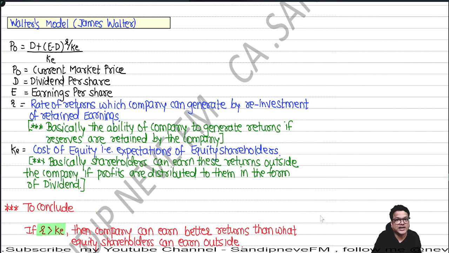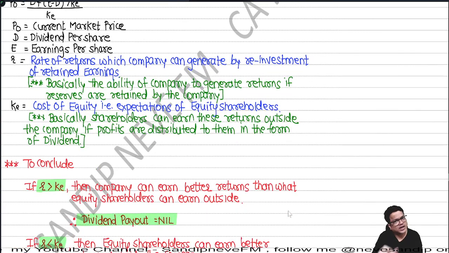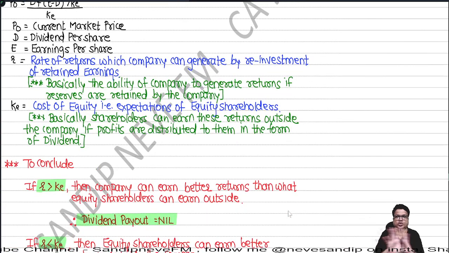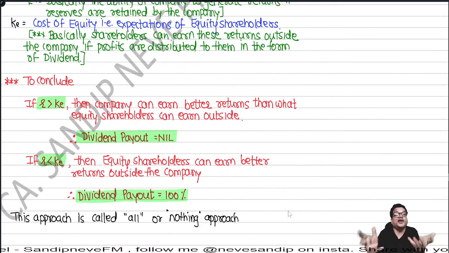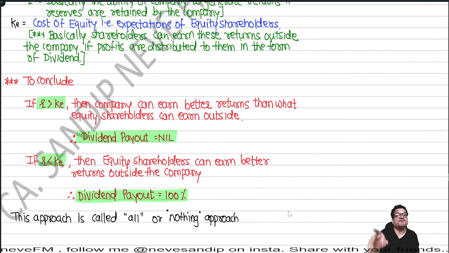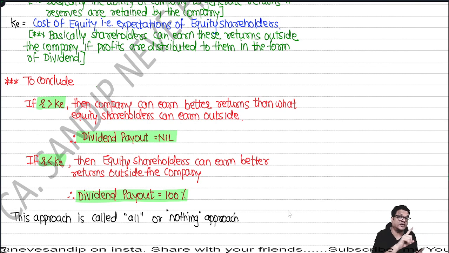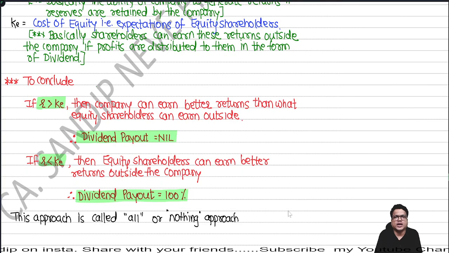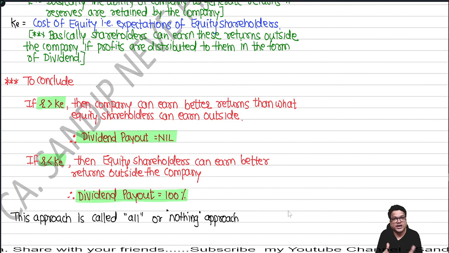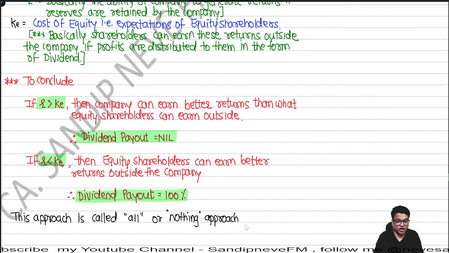If R is greater than KE, the company is more efficient, so keep the profit with them and don't give dividend. Dividend payout nil. If R is less than KE, the equity shareholders are earning better outside the company, so give them everything in the form of dividend. Dividend payout should be 100%. His approach is called the all or nothing approach. Hope you got the logic behind this.